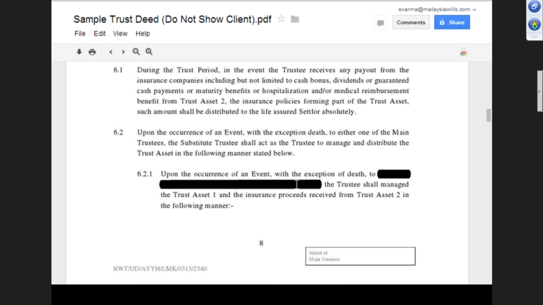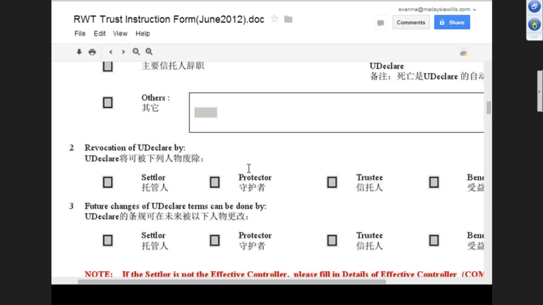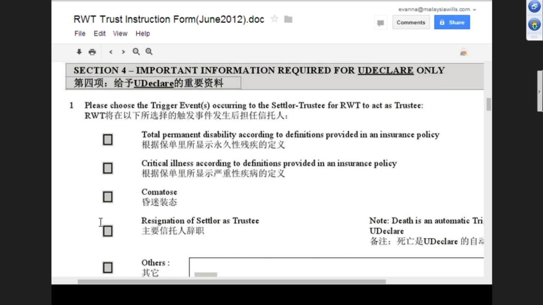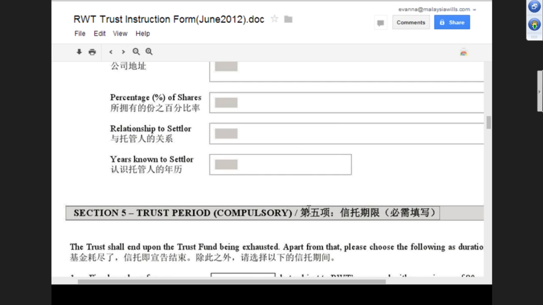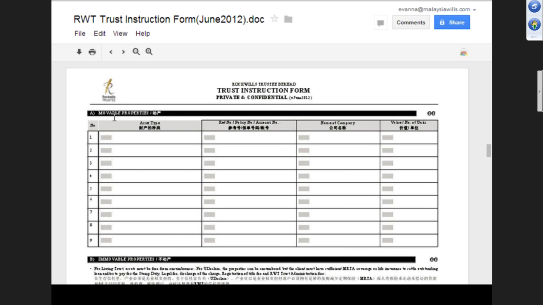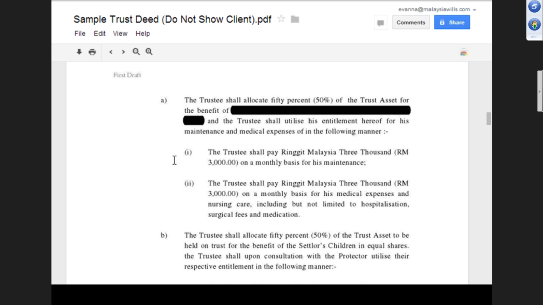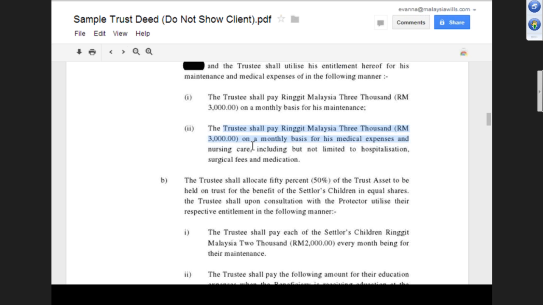If you fill up these triggering events, and the movable property, the percentage, and the distribution part, all of this will be covered here. The trustee shall pay X amount for this, X amount for that, for example 80,000 per year for a degree, for study. All of this is quite long in this trust deed.